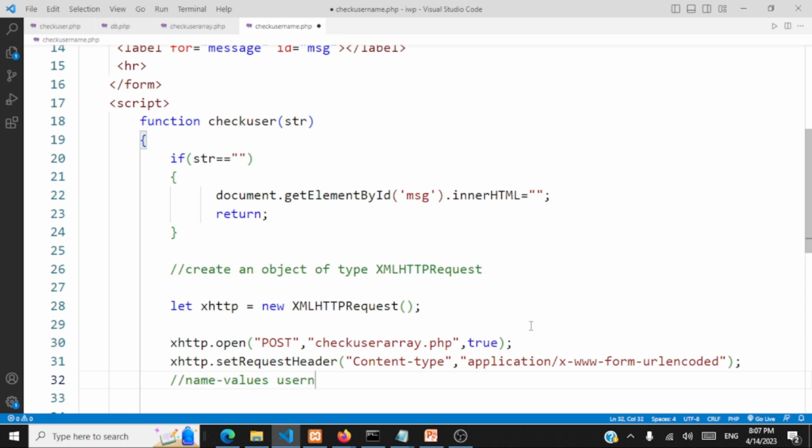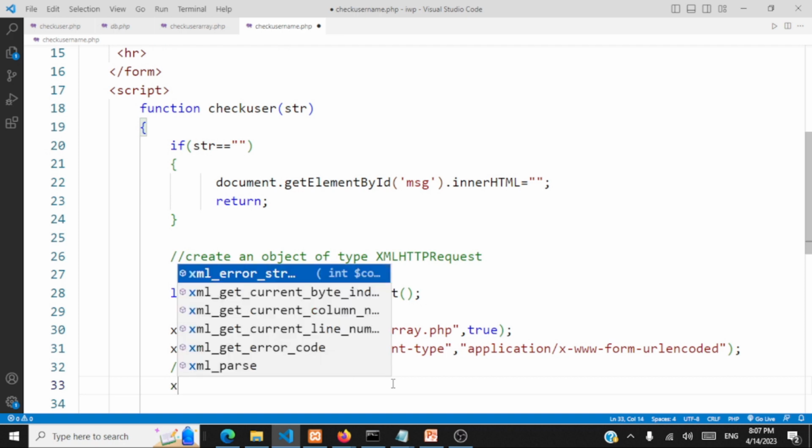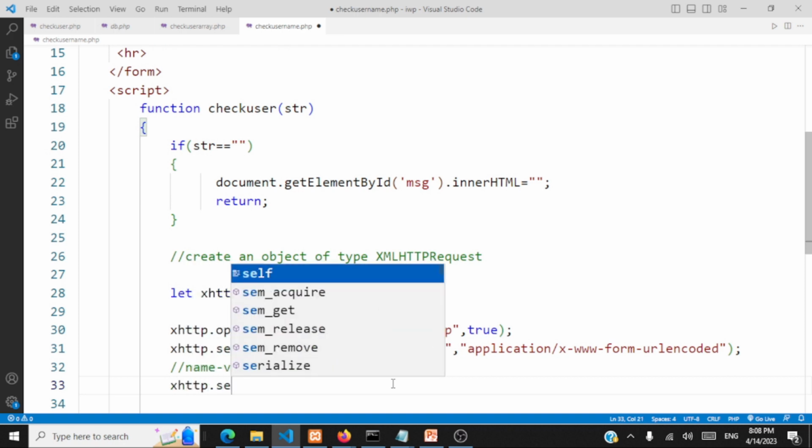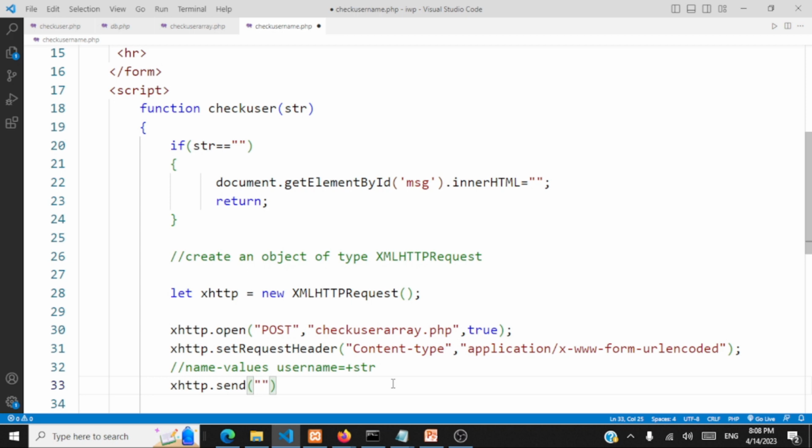Say if you're going to send username to the server, username is the key or the name, and the value is whatever the user enters, that is the string. So this is how we access it using this name field username, and the value is str. So setRequestHeader is all about telling that we'll be sending a long string that contains name value pairs, and we'll send that with xhttp.send, and here we'll be concatenating the name and the value.